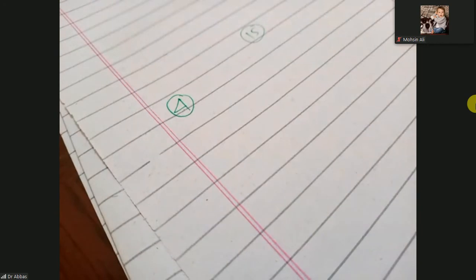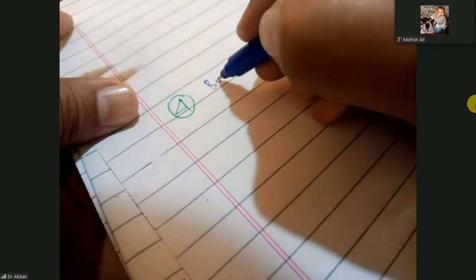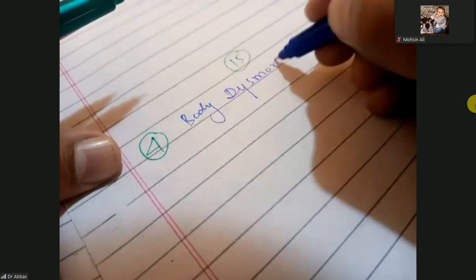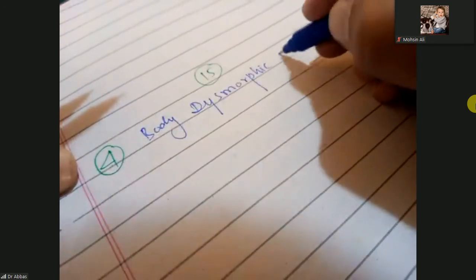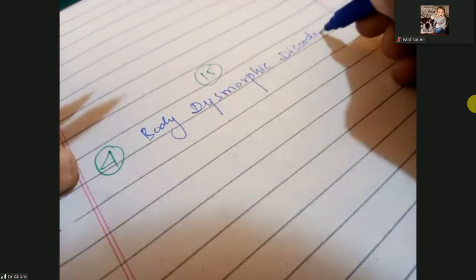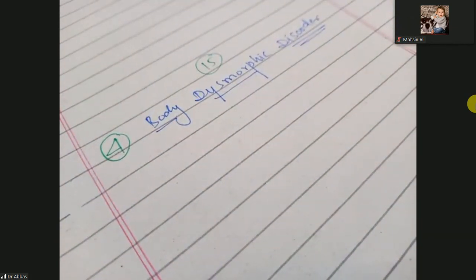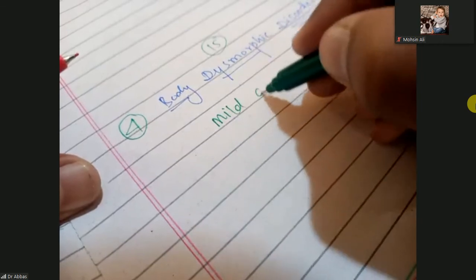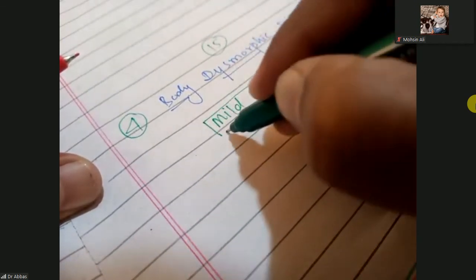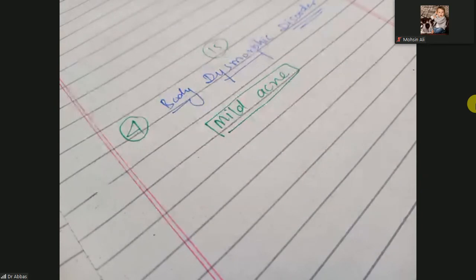Page number 15. So here the fourth variant is the body dysmorphic disorder. What is body dysmorphic disorder? It is where the acne is mild. Okay, so here is the mild acne. Keep in mind, initially there is mild acne, but psychologically it will become worse.